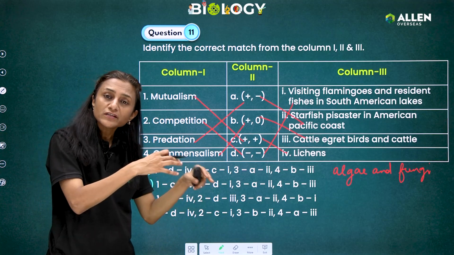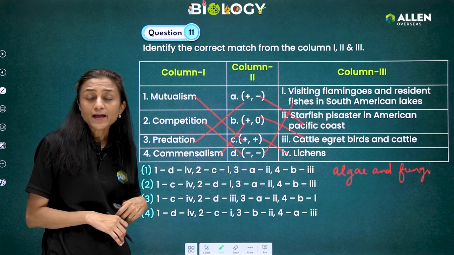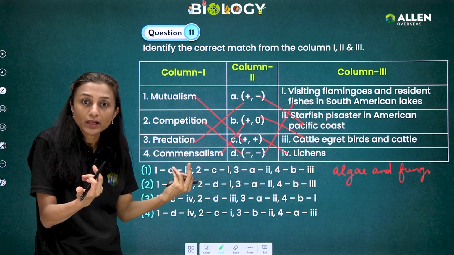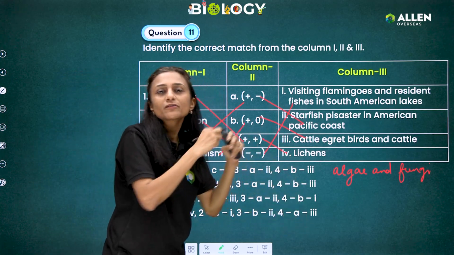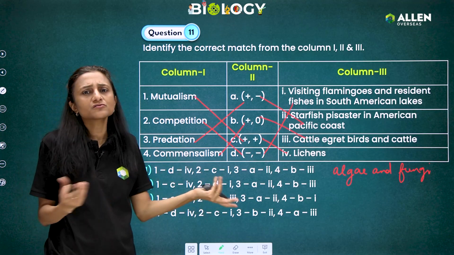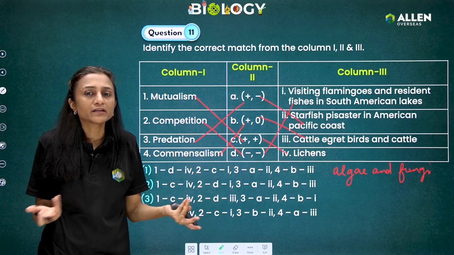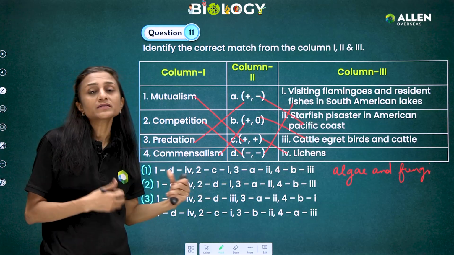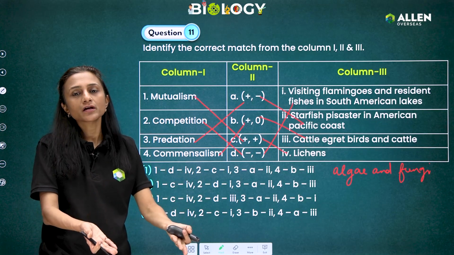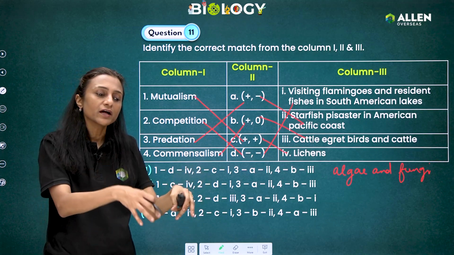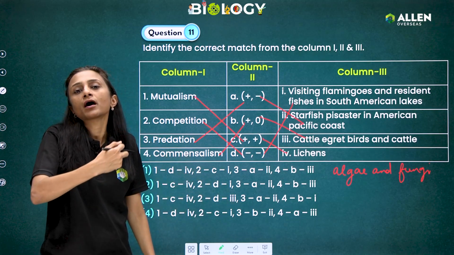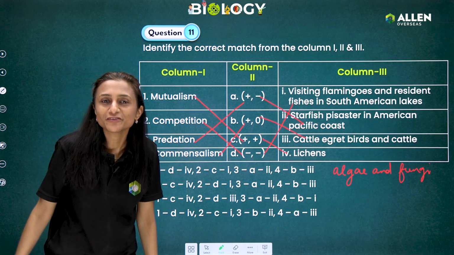When the cattle is feeding on grass, then while feeding, some insects come out of the soil and the egret birds feed on those insects. So for cattle, this interaction has no effect because it is not benefiting, you can say it is not getting benefited. But for egret birds, yes, this interaction is beneficial because they are not putting in much effort and they are directly feeding on the insects which accidentally came out when the cattle was grazing on the grass.